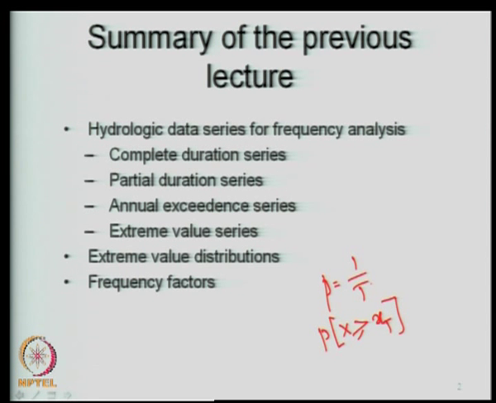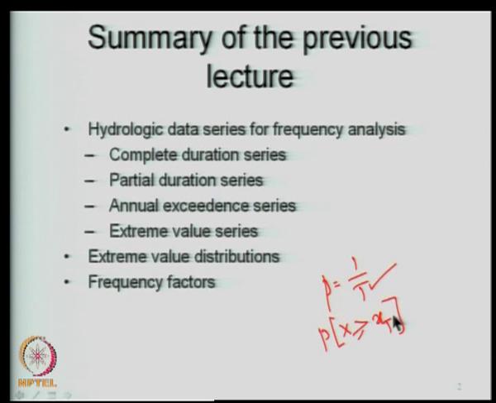Typically what we do is fix this return period T, let us say 20 years, 50 years, 100 years, 1000 years, etc., and then ask the question, what is that value of x_T corresponding to this particular T. Now, these are important for our design decisions. That is, what is the magnitude of flood that you need to design for, if you are planning your design for a 100-year flood, 1000-year flood and so on.